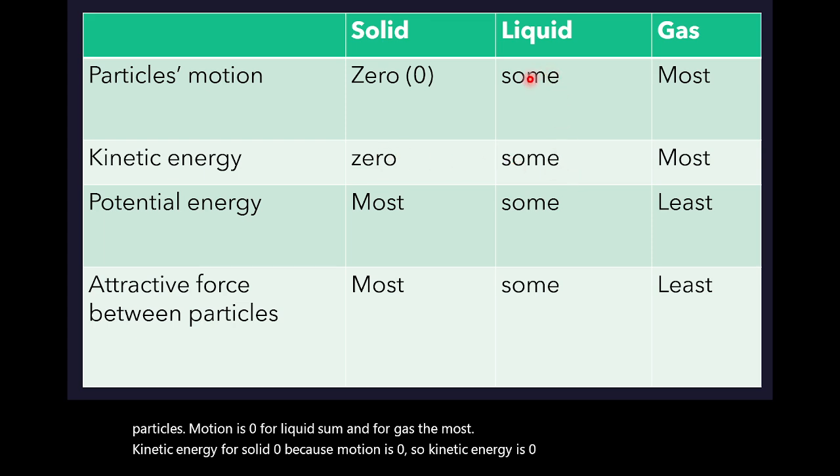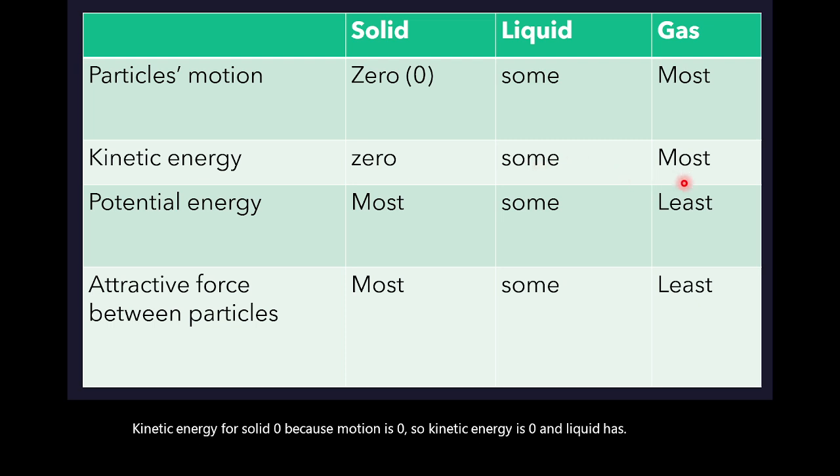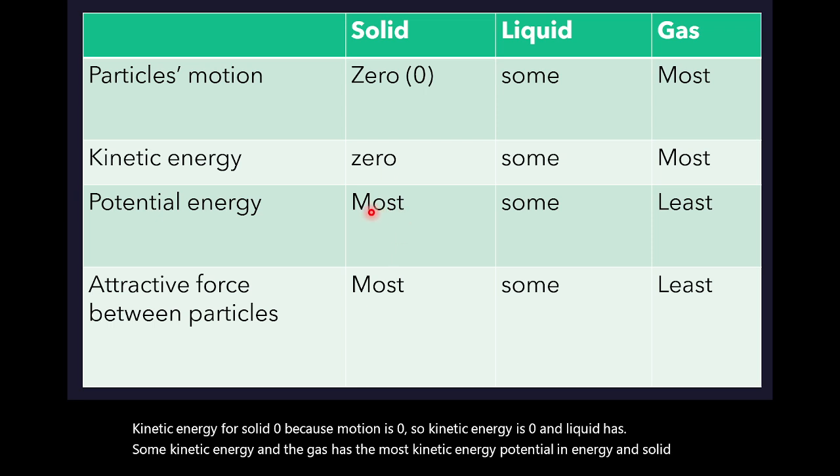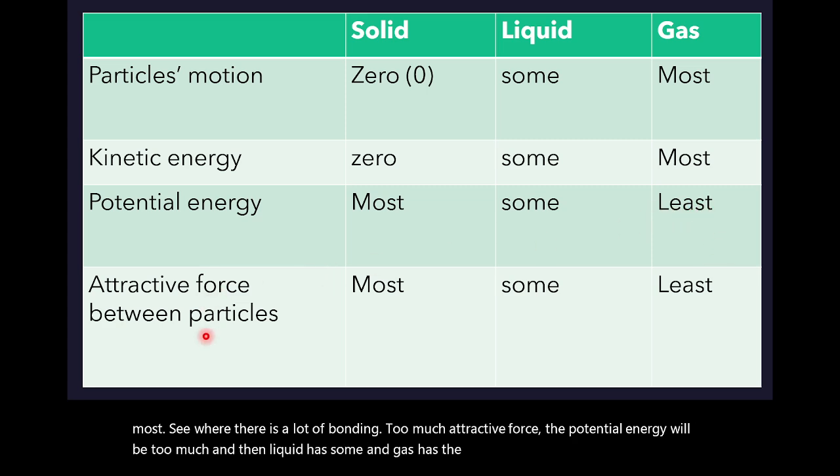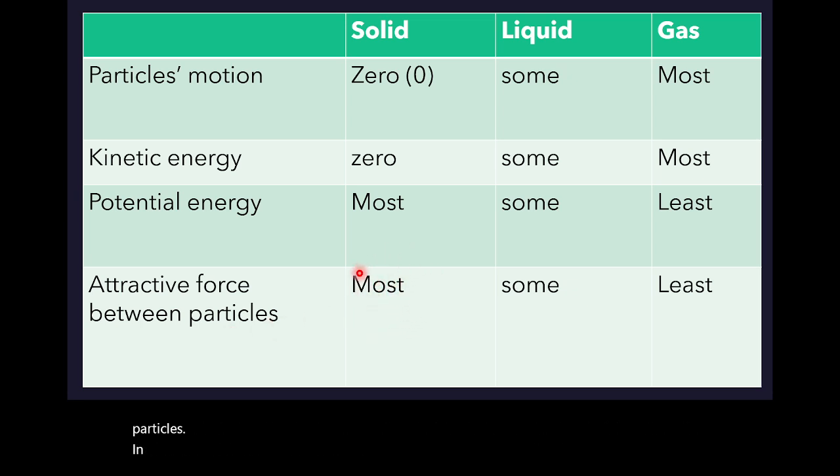And liquid has some kinetic energy, and the gas has the most kinetic energy. Potential energy in solid is the most. See, where there is a lot of bonding, too much attractive force, the potential energy will be too much. And then liquid has some, and gas has the least. Attractive force between the particles in solid is the most.